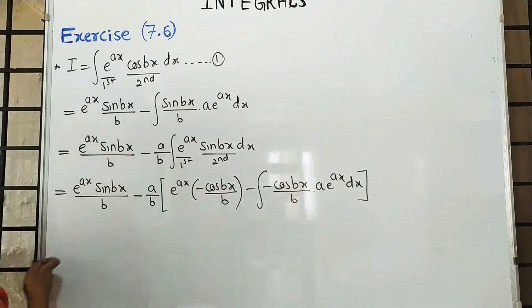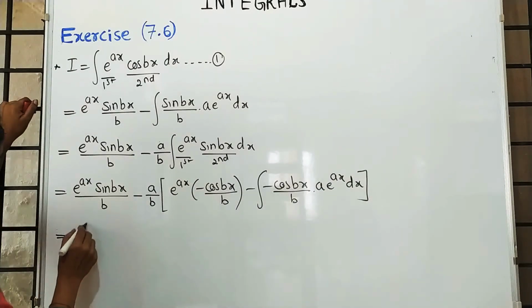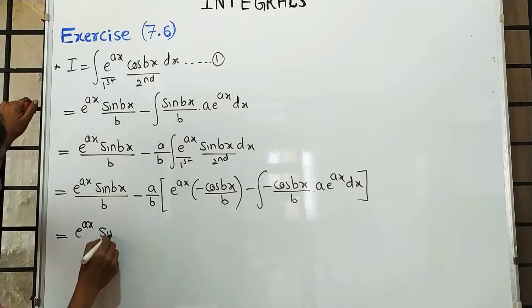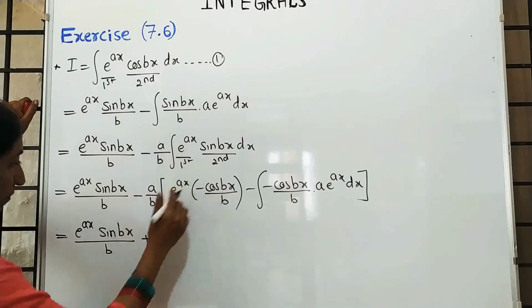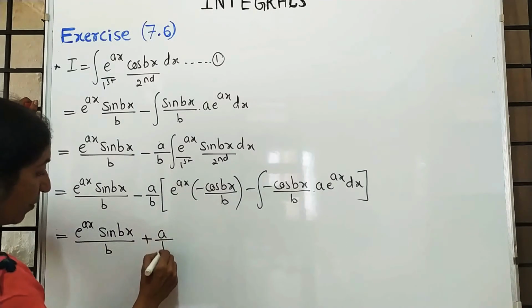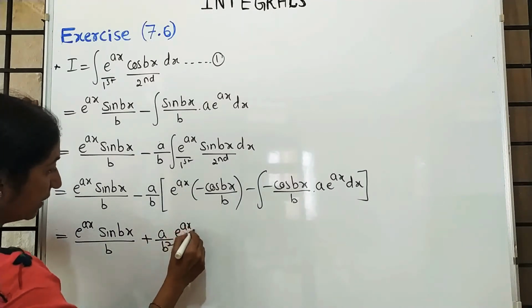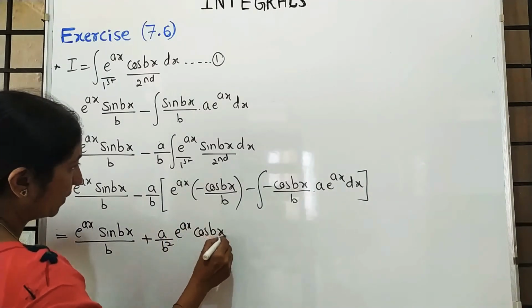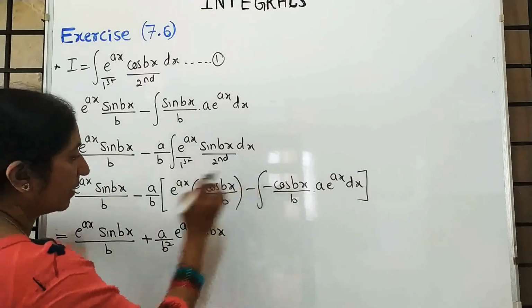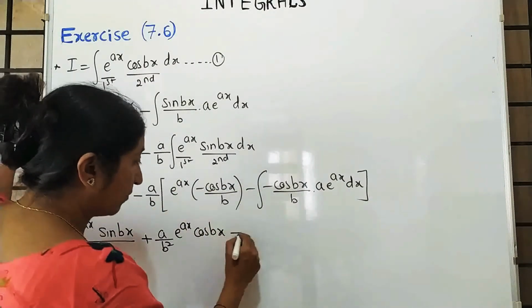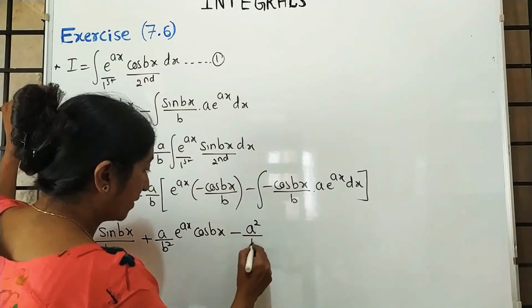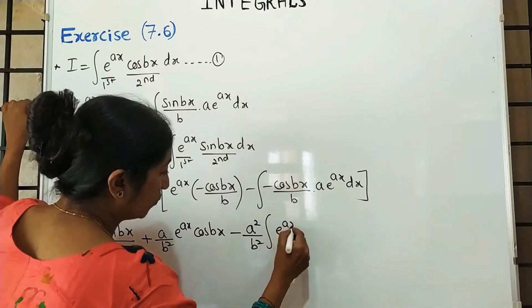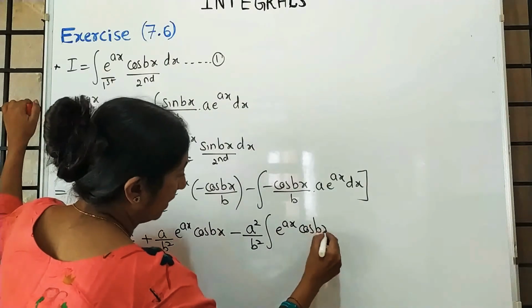Next, e raised to ax sin bx by b minus, into minus plus a upon b square e raised to ax into cos bx, minus minus. Three minus means it is minus a by b and a by b, a square by b square e raised to ax and cos bx.